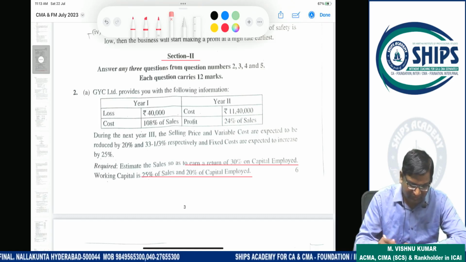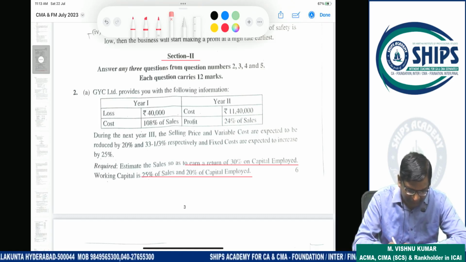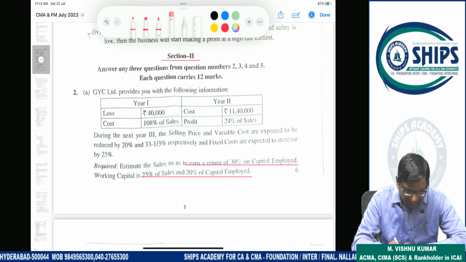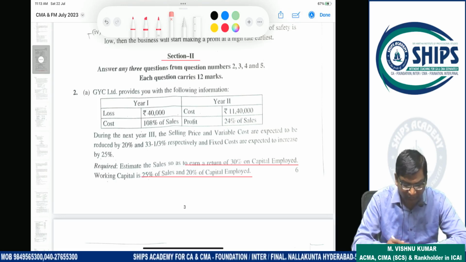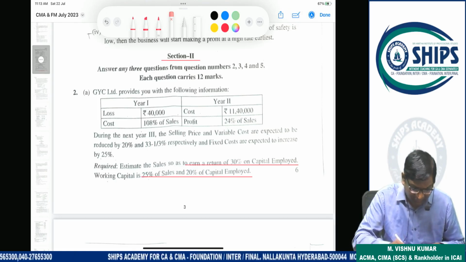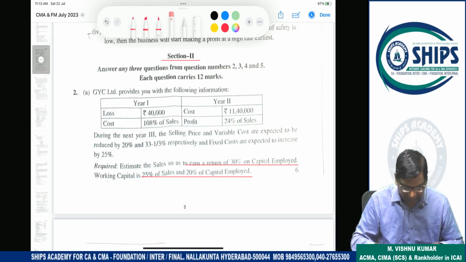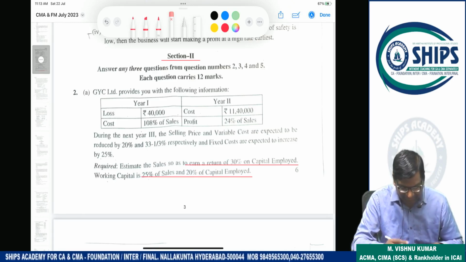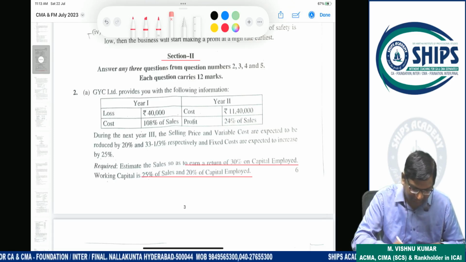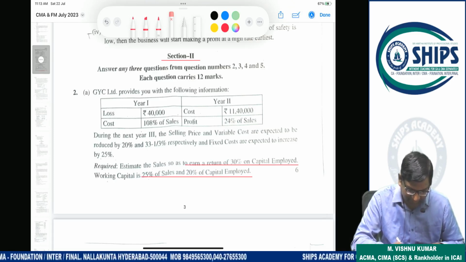So we'll start. First we have to calculate whatever inputs are required through working notes. Loss is given, cost is 108% of sale. Students already know that sales minus cost is loss. Here sale is 100%, cost is 108%, because of that loss is coming.